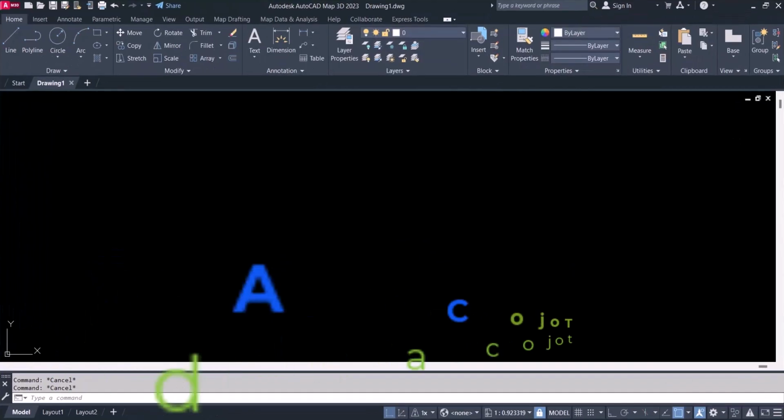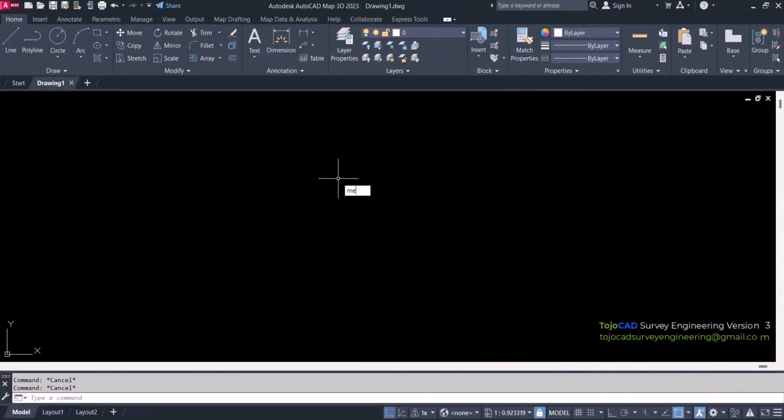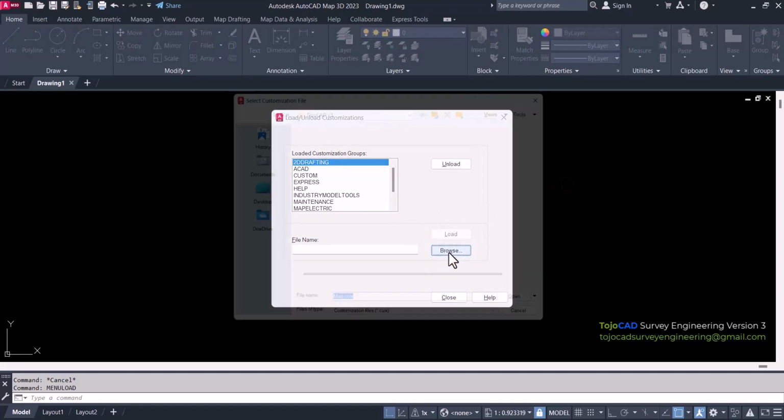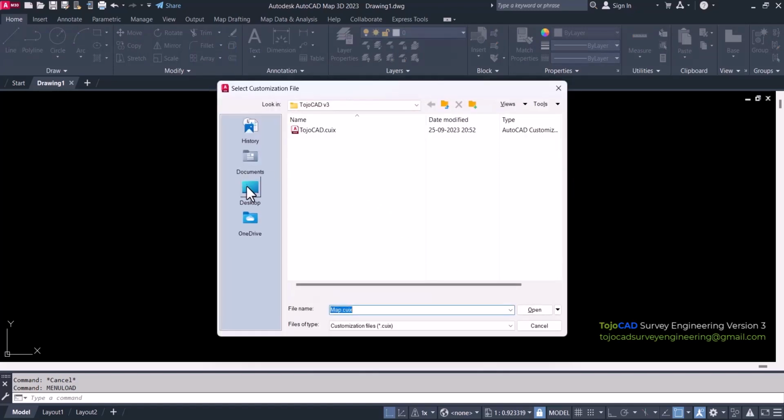Open a new or existing CAD. Type the menu load command and press the enter key. Click on the Browse button and navigate to the C drive TojoCAD V3 folder.